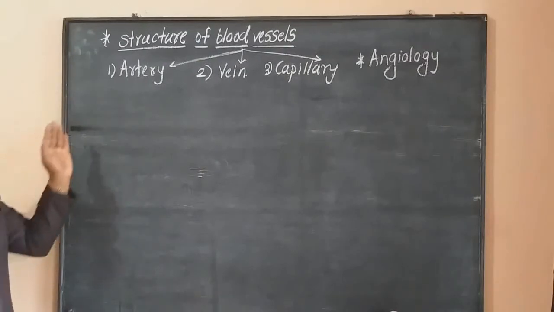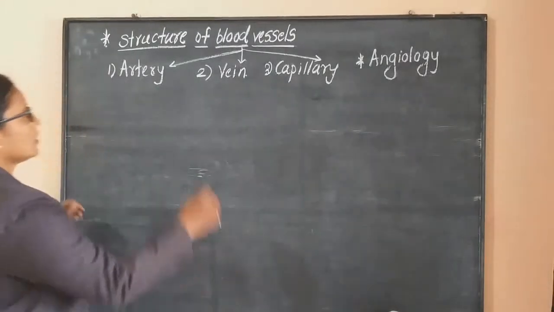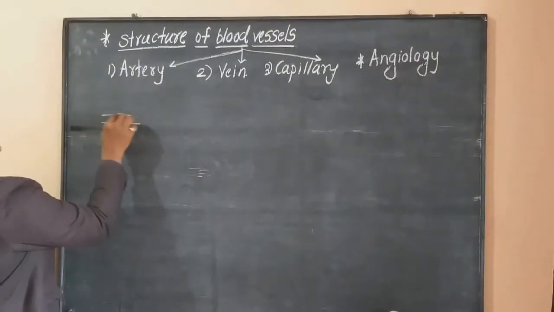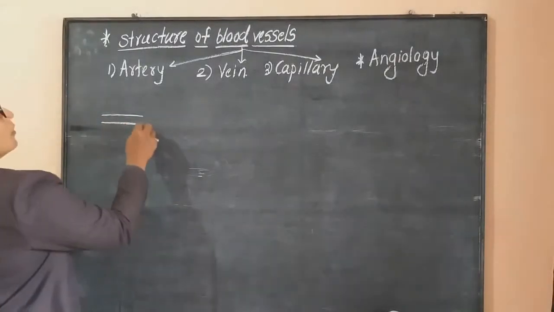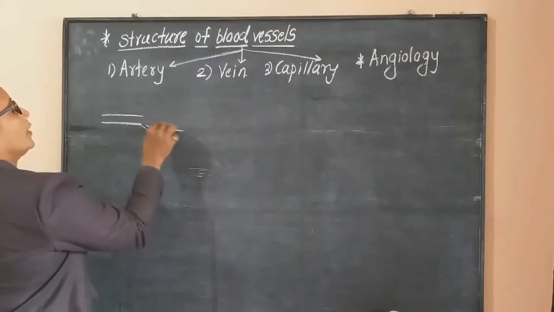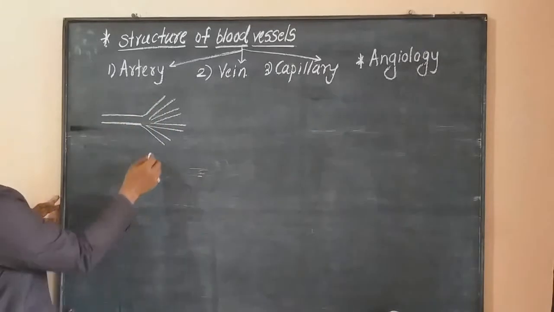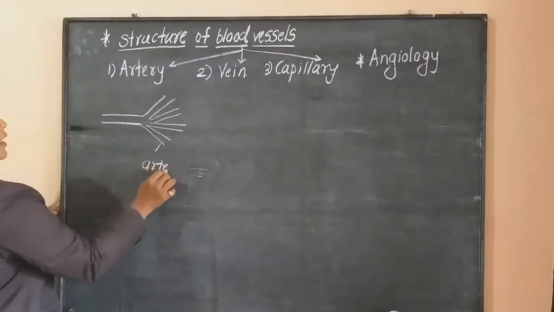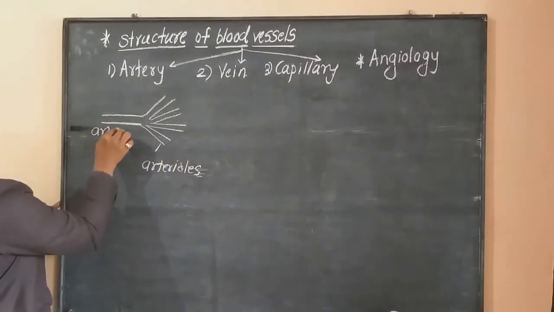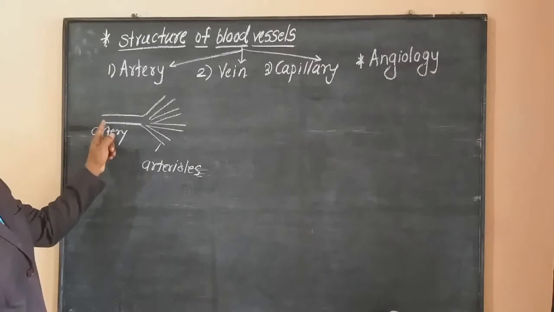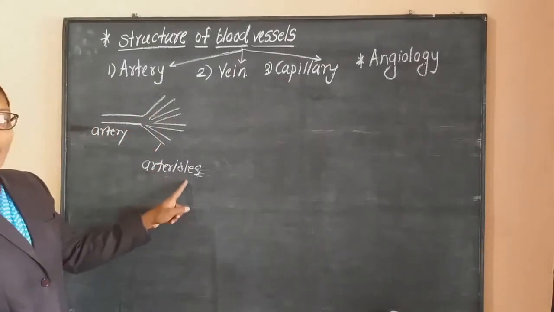Okay, now what is the difference between artery, vein and capillaries? Now see, the arteries have greater diameter. Okay, this is artery. Now this artery divides and redivides into a number of branches. These are called arterioles. Okay, when an artery divides and redivides into a number of branches, they are called arterioles.